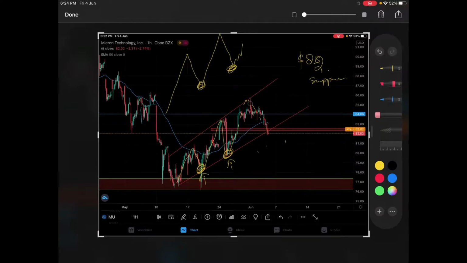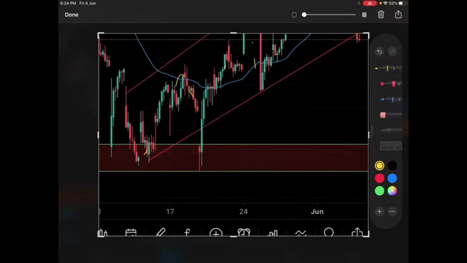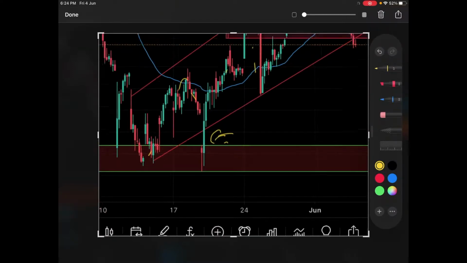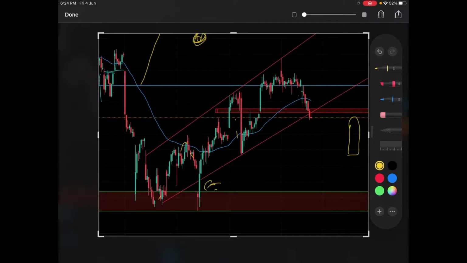Right now I'll be waiting for some bullish signal, maybe a bullish engulfing, just like this candle, or maybe this candle. So I'll be waiting for a bullish engulfing to start thinking about a buy.